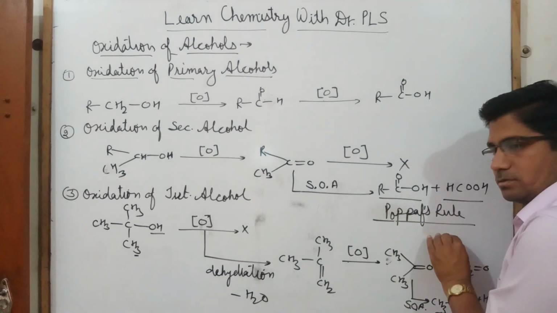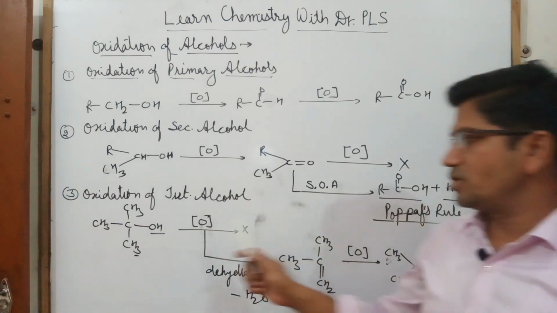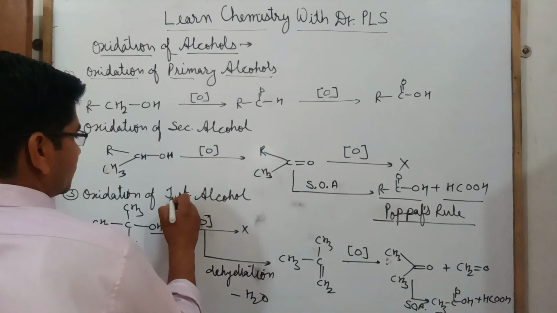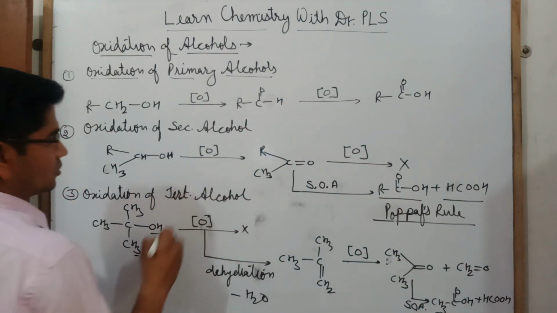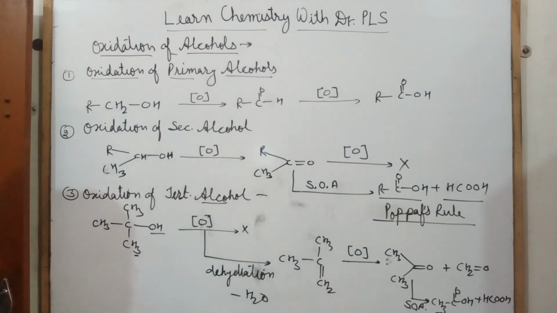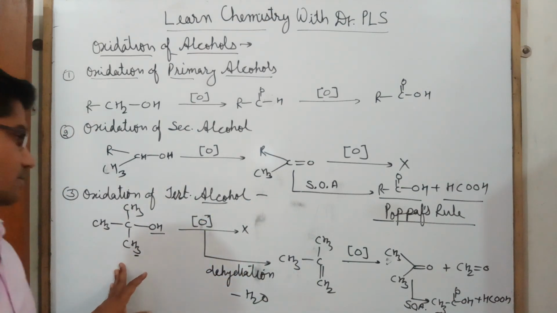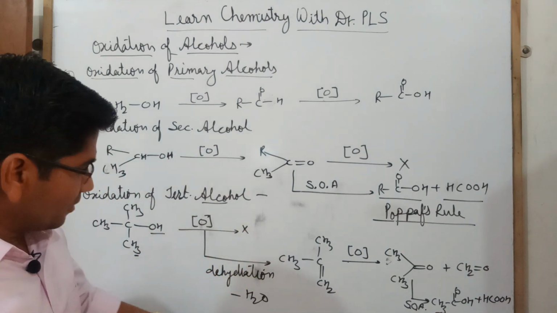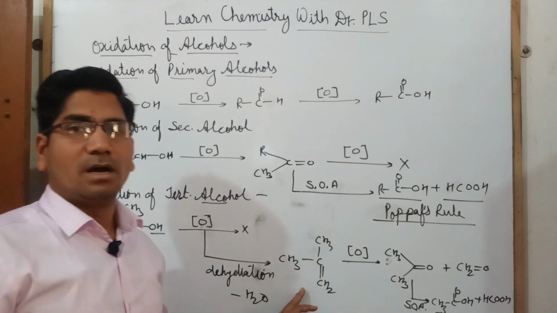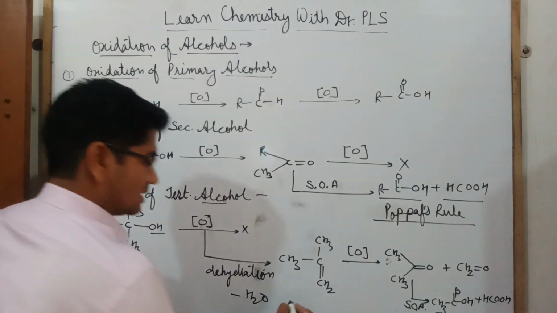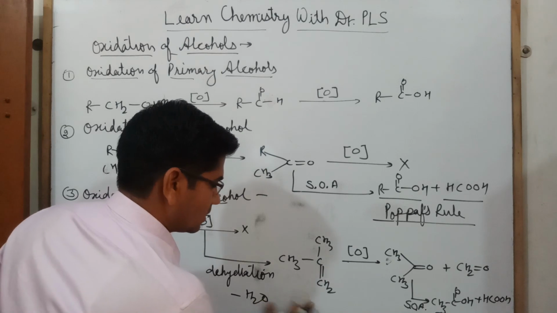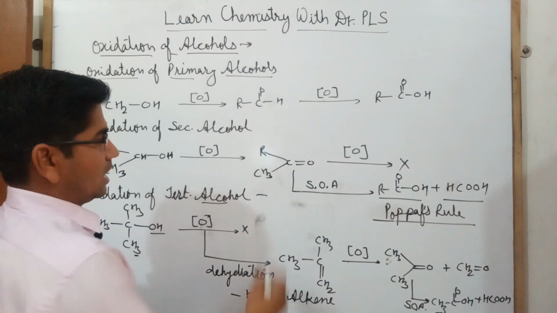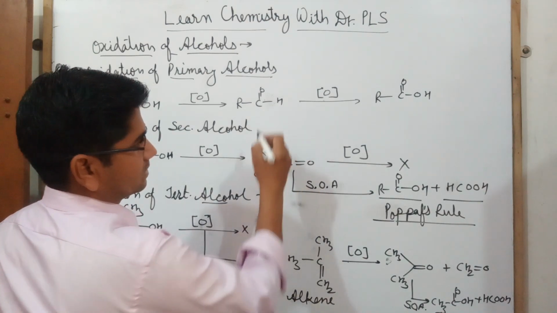Now oxidation of tertiary alcohol. Tertiary alcohols will not be oxidized, but they give dehydration, and the dehydrated product will be an alkene. This is an alkene, like this is ketone, this is aldehyde.